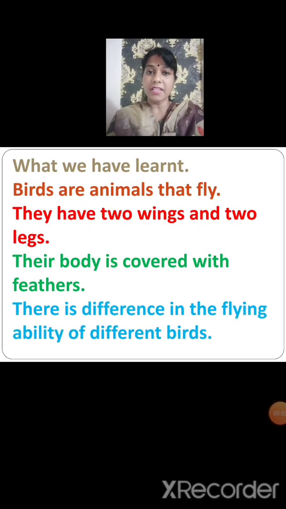There is difference in the flying ability of different birds. So different birds have different ability to fly. For example, an eagle can fly high in the sky and it can stay in air for a long time, whereas a hen cannot fly very high and it cannot stay in the air for a long time. It comes down soon.